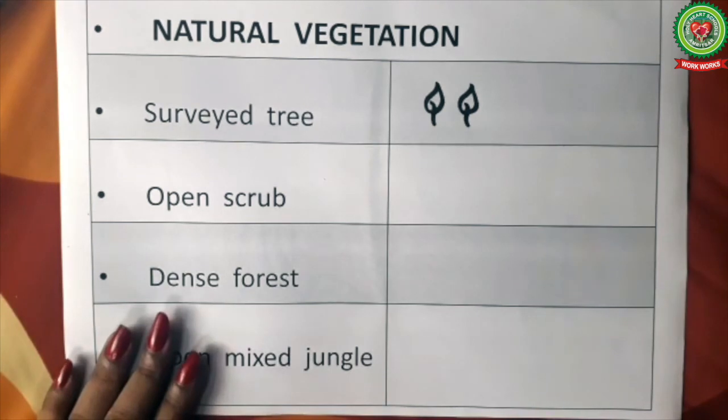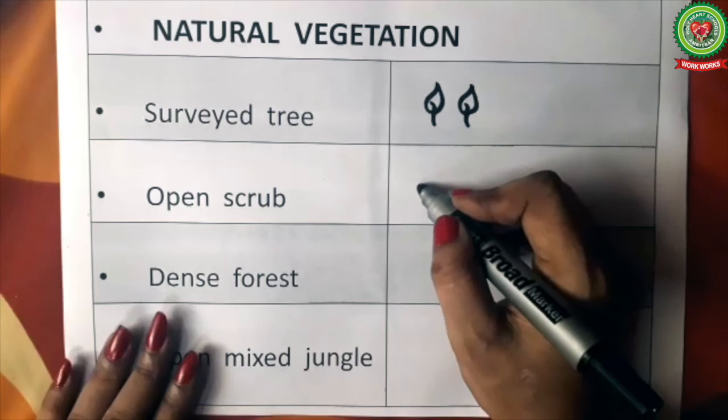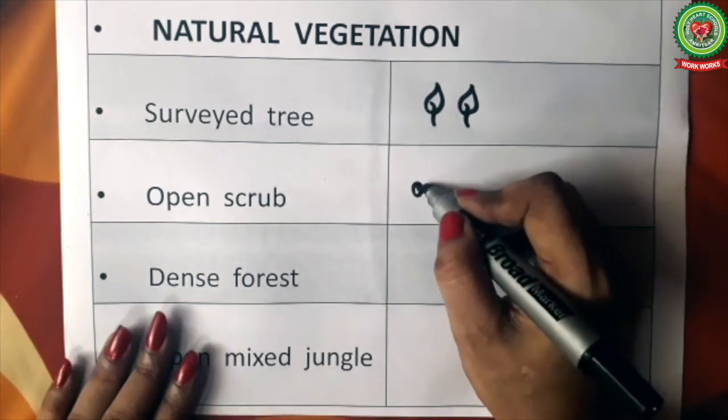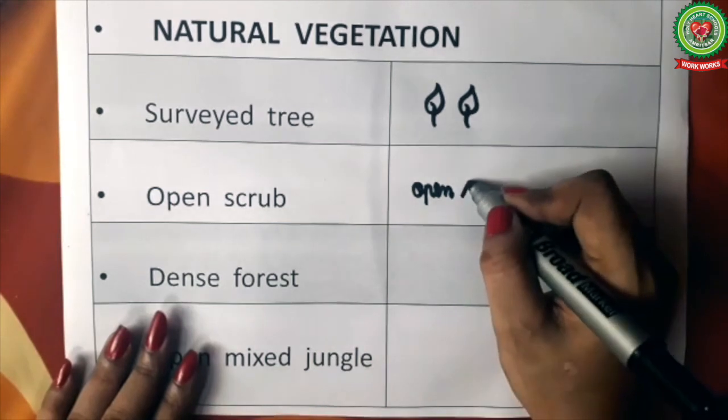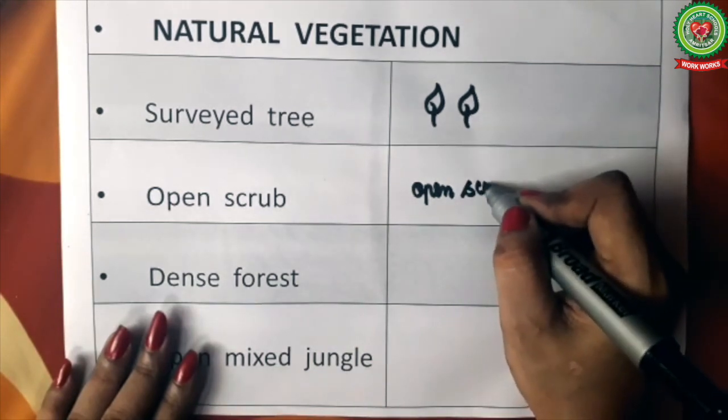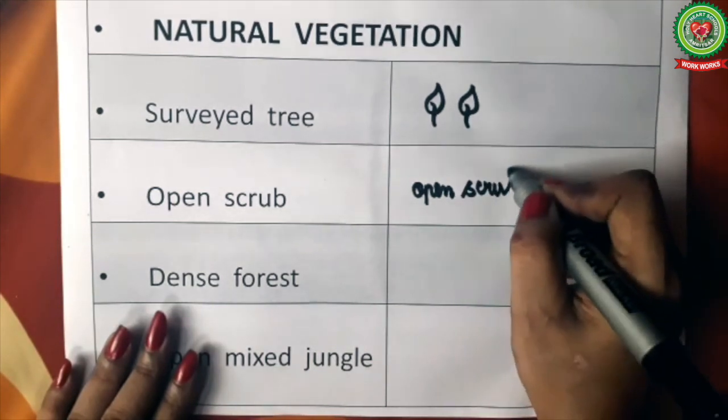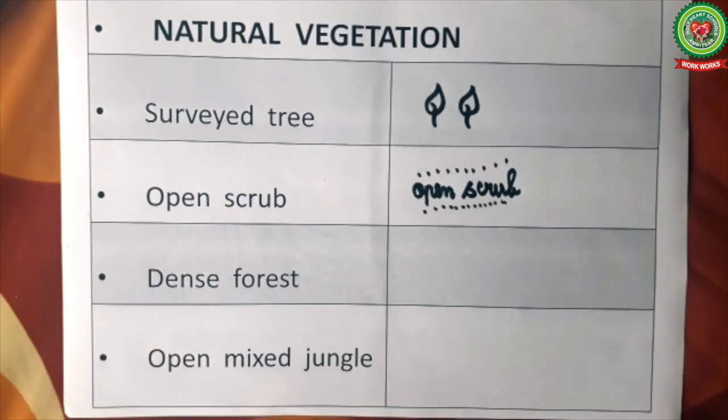For showing such vegetation on the map, the word open scrub is written in black, like this. Presence of open scrub indicates that the main occupation of people is sheep and goat rearing.